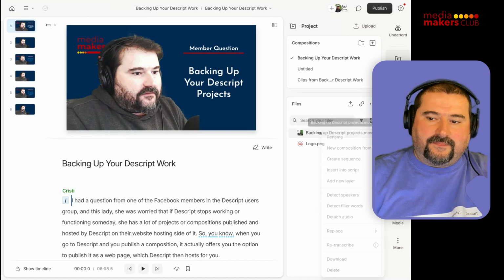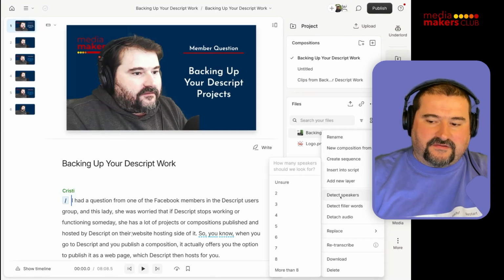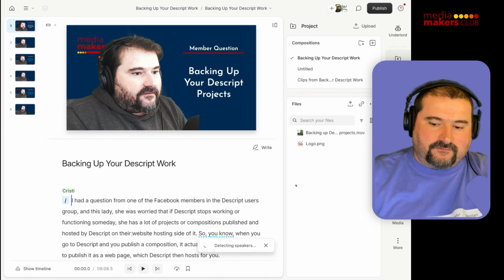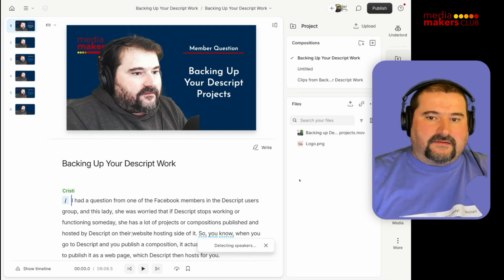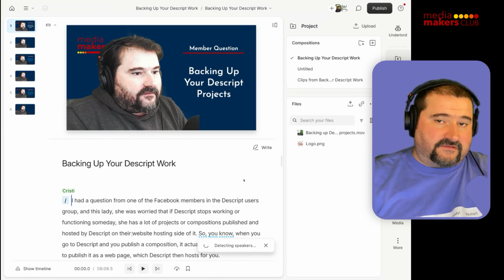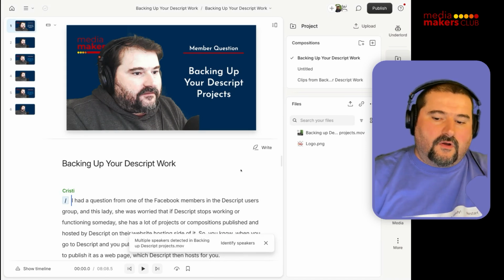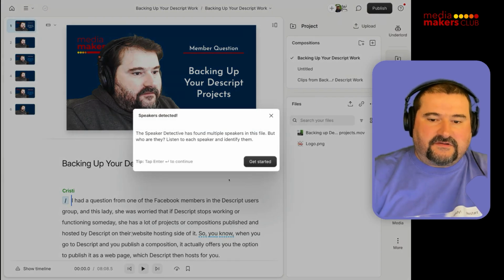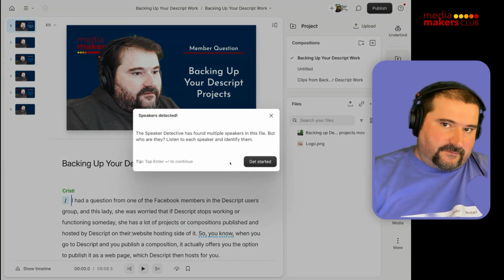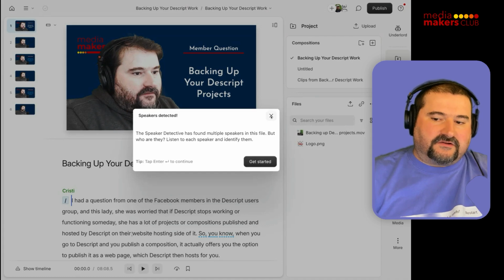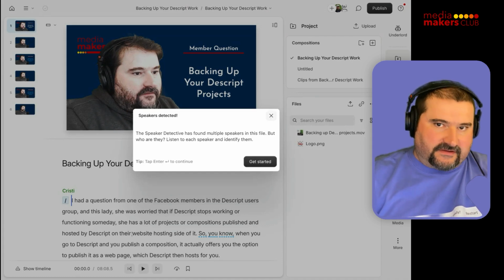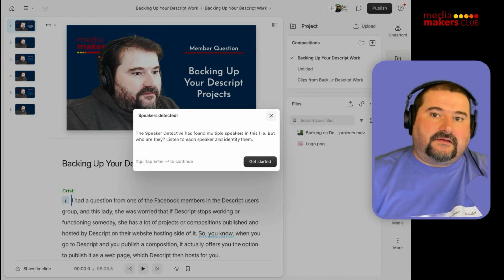Now that has been brought back, because if you say detect speakers, it's going to run that through and ask you about it, because it was removed. In Underlord, everybody was confused as to where the speaker detection was. Now the speaker detection is back, and there is a way to have it enabled all the time, because it was doing it automatically. Now it's more of a UI thing where it doesn't do it automatically anymore, I think, but it always asks you if you want to do it.